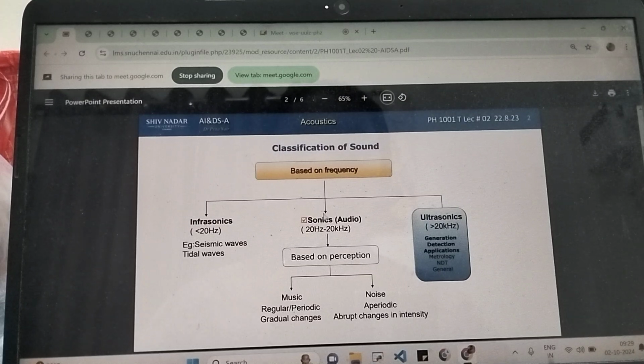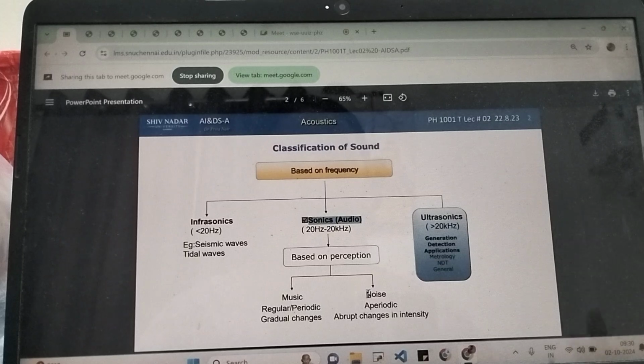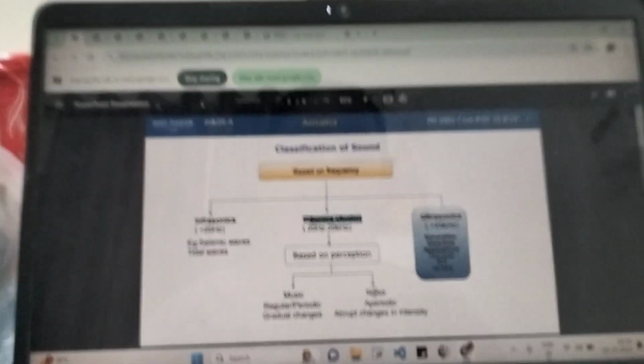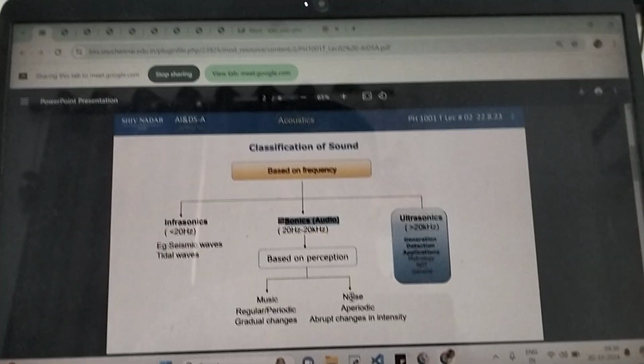Now this sonics is the sound which is audible to the human ear. This again, based on perception, we classify as music or noise. Music is anything which has a regular periodic change in loudness, in frequency, in tune. Anything which is irregular and abrupt is called noise. So that is how sound is broadly classified.